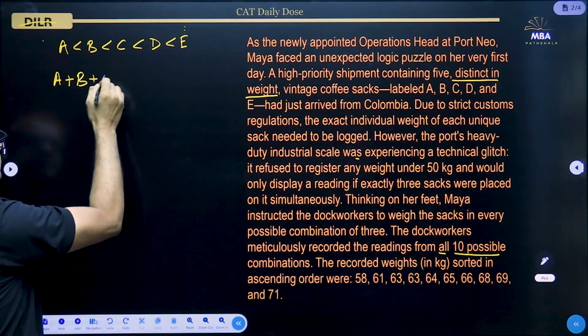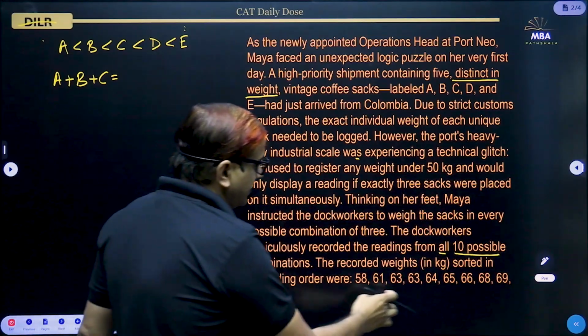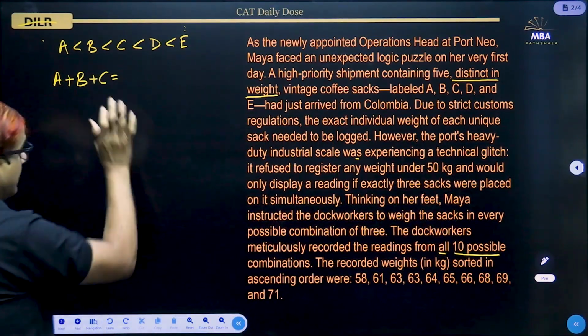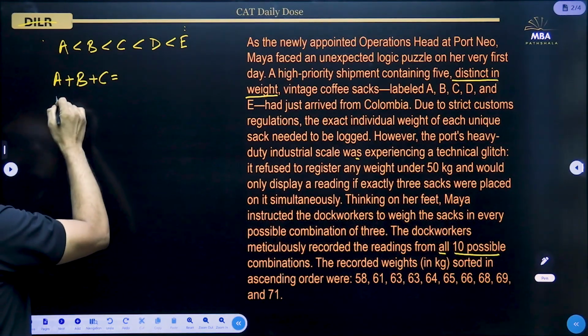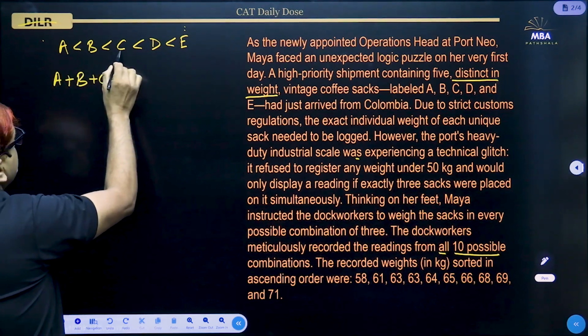So A plus B plus C, that will be one thing among these. What will be this weight? We will come to that. First, we should chart out all the possibilities. So A plus B plus C, what is the way here? We are taking the first two, then this one, C.